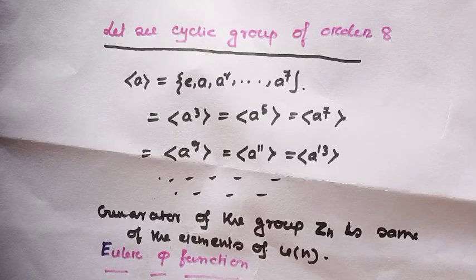Now, focus on the lowest powers, that means 1, 3, 5, 7.